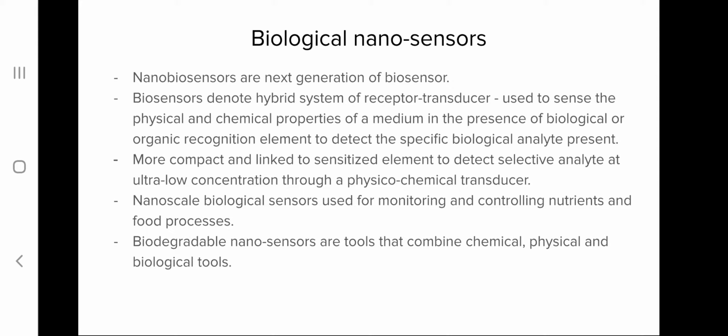Nanobiosensors are next generation sensors, and they can be utilized to sense the surroundings. These biological sensors can be utilized to sense the physical or chemical properties of the medium in which the sensor is present. So a biosensor is a hybrid system which consists of a receptor and transducer, and this biosensor is used to sense the physical and chemical properties of the medium